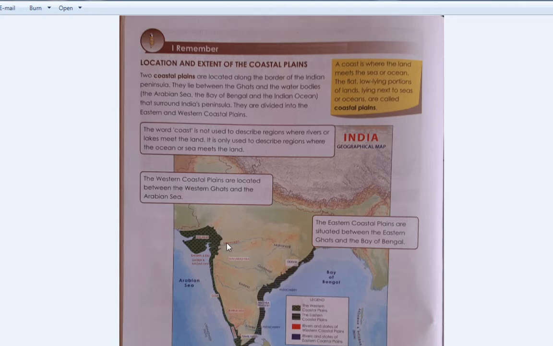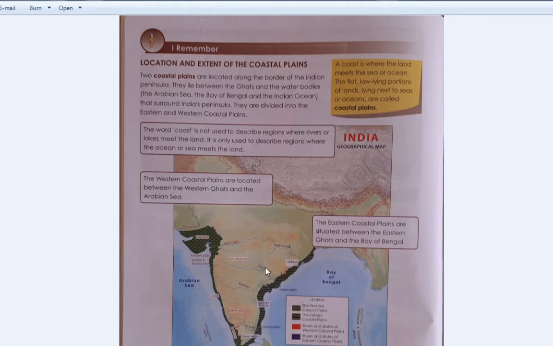Right, my dear children? Okay, so as I told you, there are two coastal plains located along the border of the Indian peninsula. As you know, the triangular shape surrounded by water from three sides is known as the Indian peninsula. These coastal plains are located along the border of this Indian peninsula.